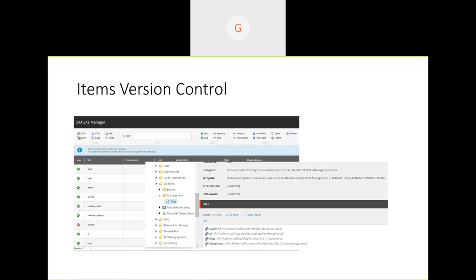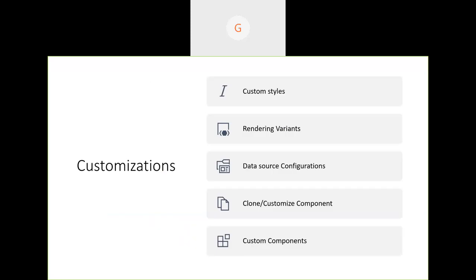Okay. And the next one is customizations. This is where our actual backend work generally comes into the picture when we are working on SXA. And the first few things are custom styles. We already just looked at how we create one more.